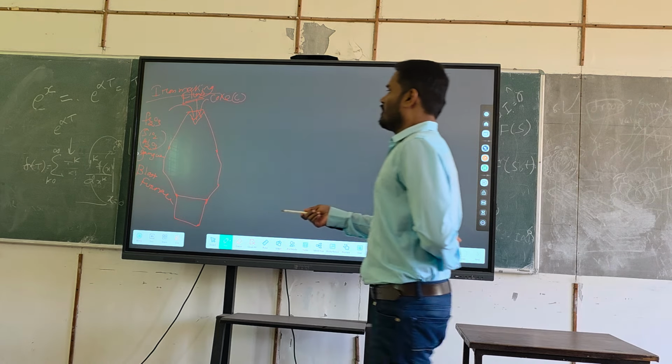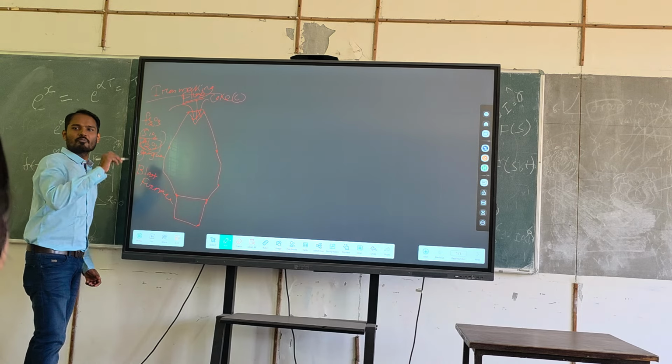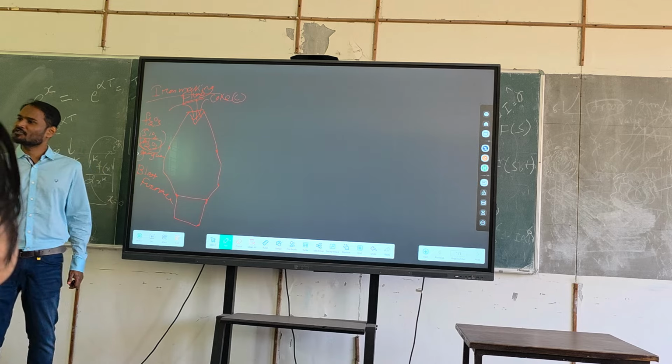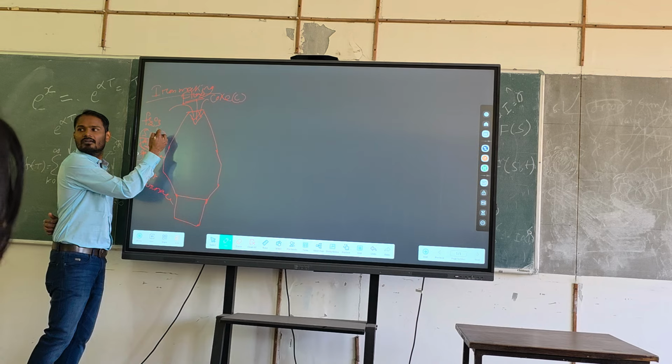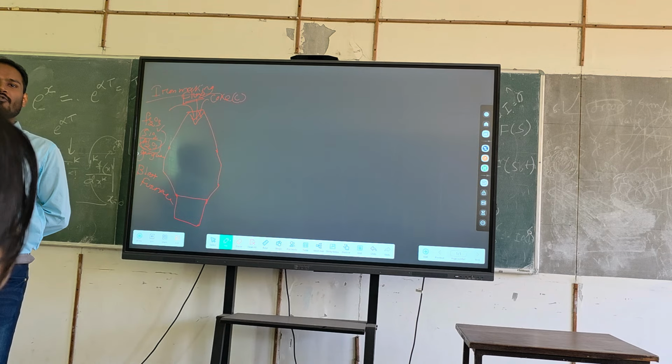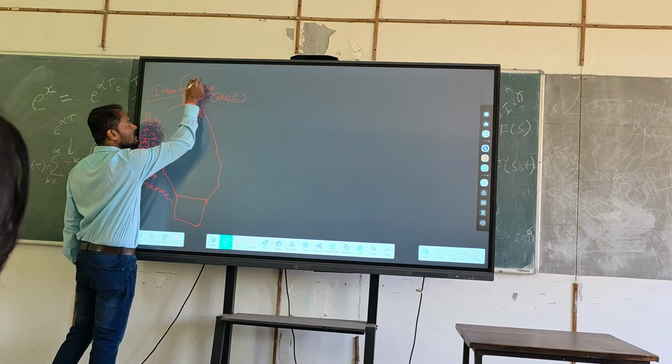Anyways, so there is no issue with alumina. Whatever flux you choose, it will adapt. Suppose you are adding basic flux, it will behave as acidic. You are adding acidic flux, it will behave as basic. So there is no need to worry about the alumina. But we need to worry about silica. We need to remove the silica now. So what kind of flux do we choose? Silica is an acidic oxide, so we need to choose a basic oxide, lime.